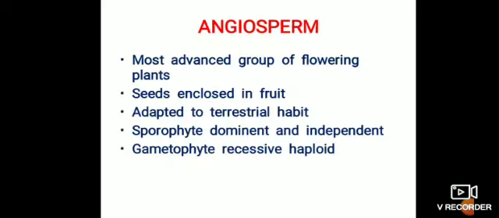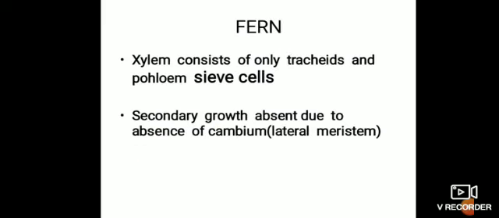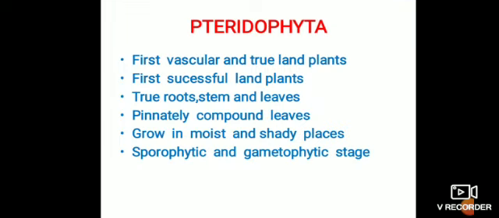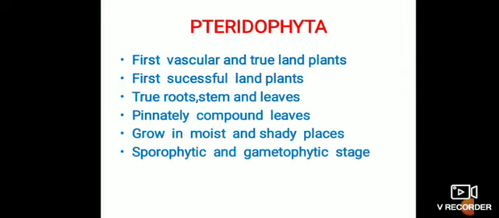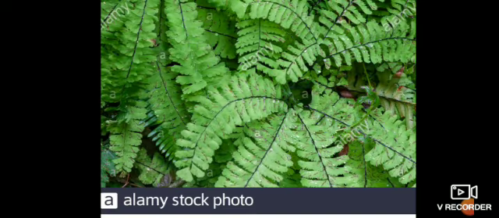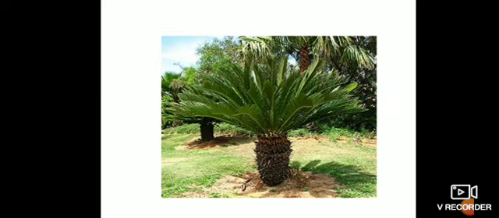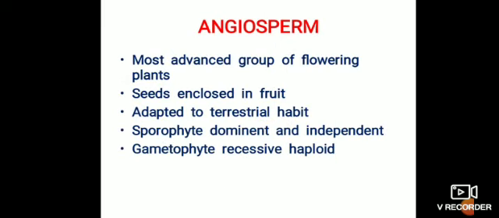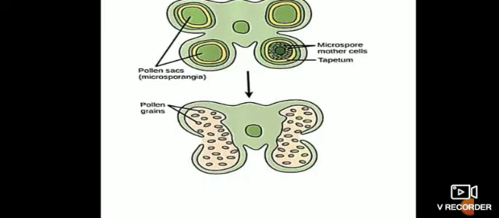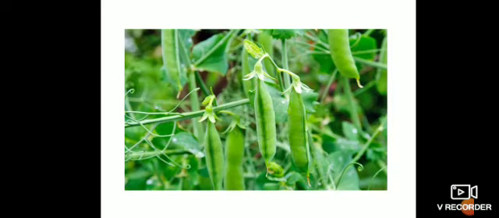Like this, in this lesson we started with pteridophyte, example Fern, gymnosperm, example Cycas, and angiosperm, monocot and dicot: monocot as grass, dicot as the pea plant.